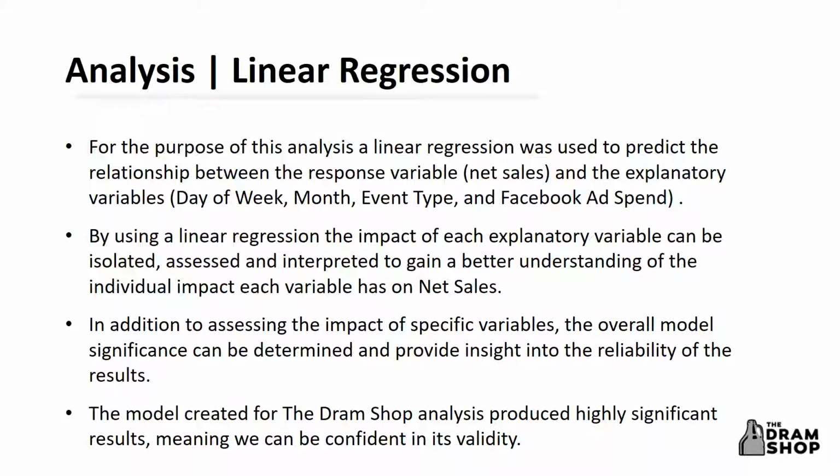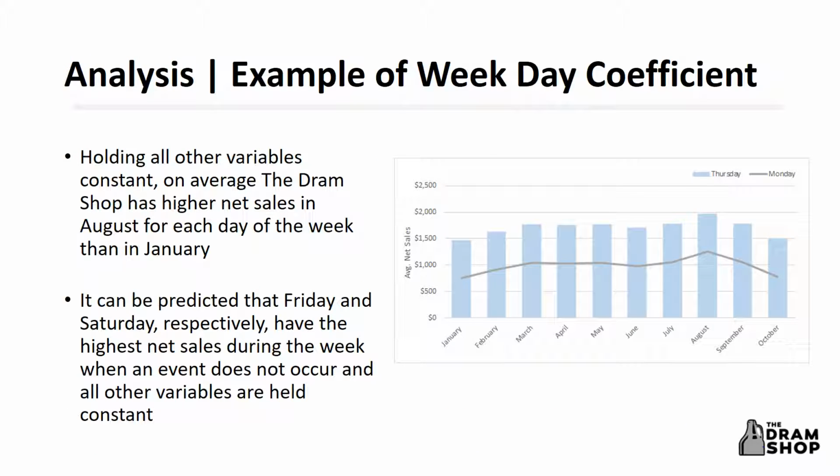Let's start by looking at an example of day of the week. When looking at the chart on the right, we can see how the predicted net sales change by month depending on a specific day of the week. The blue bar chart depicts the predicted change in net sales when looking at an average Thursday in each month, when no event is scheduled and no Facebook advertisement spend was made.